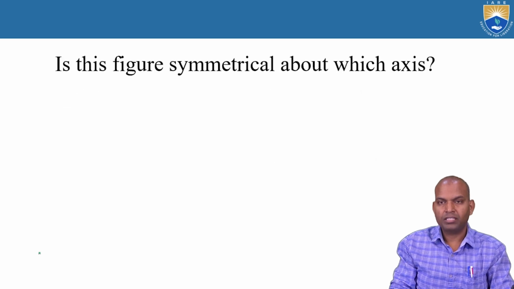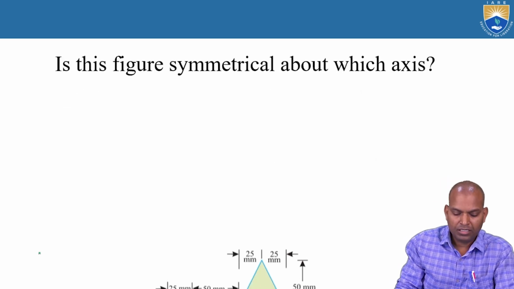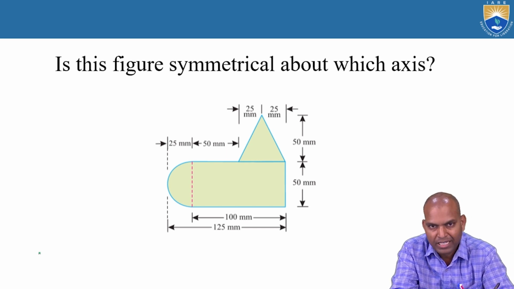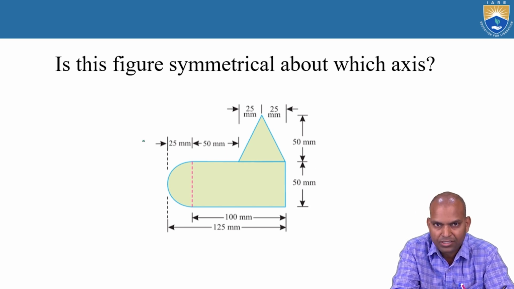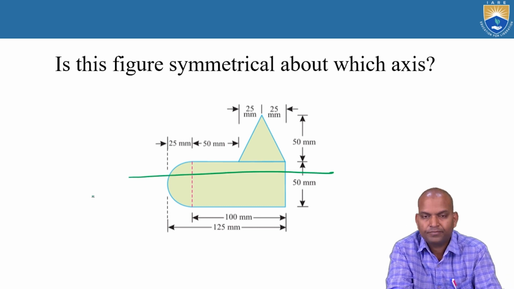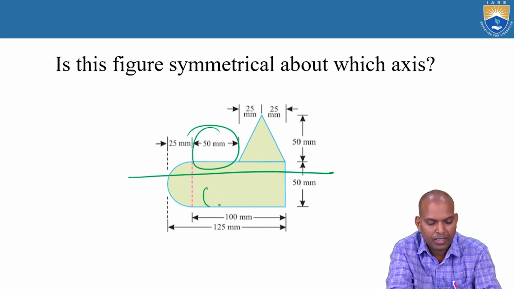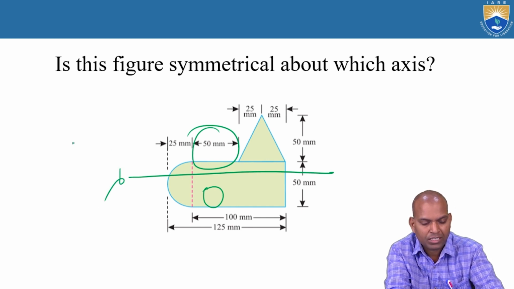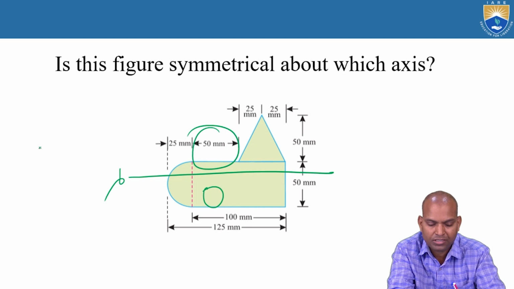Coming to the next figure, another figure. Can you tell me, is this symmetrical about which axis? If you fold horizontally, it is not symmetrical, top and bottom geometry do not remain the same, so it is not symmetrical about the horizontal axis.